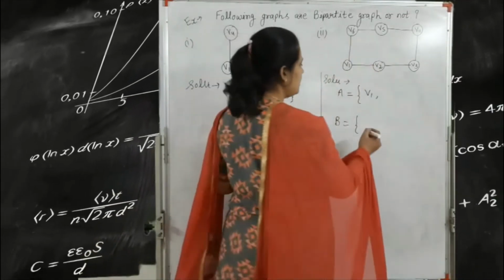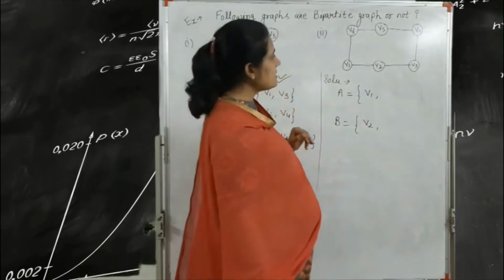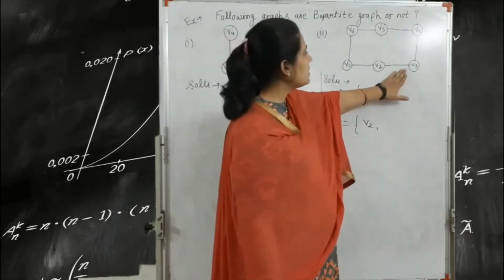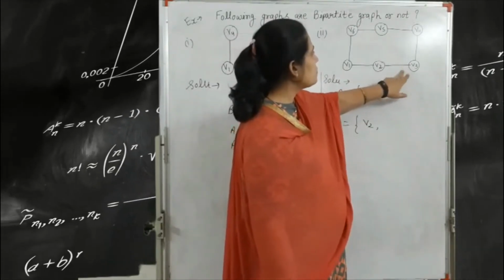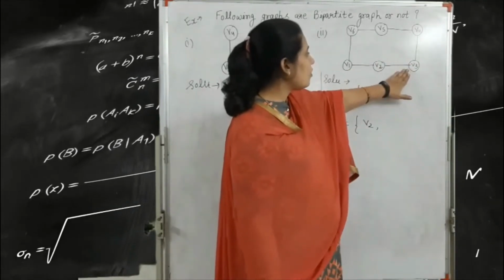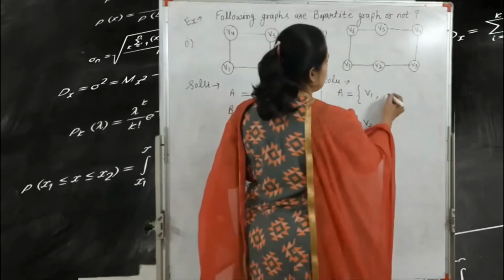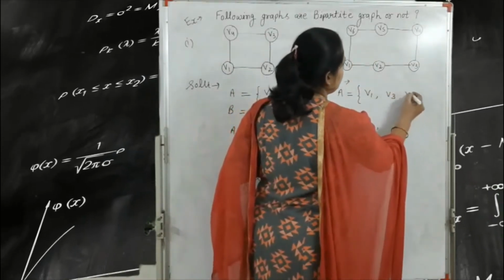So here we write V2. Next is V3. V3 is connected to V2 and V4, but V3 is not connected to V1 and V5. So we write here V3 and V5.